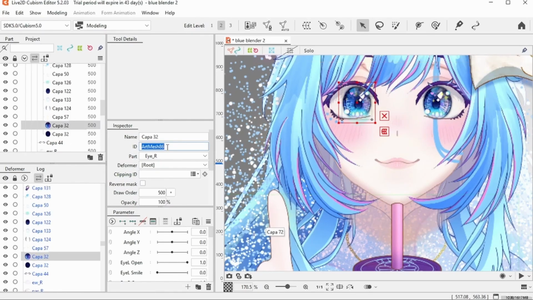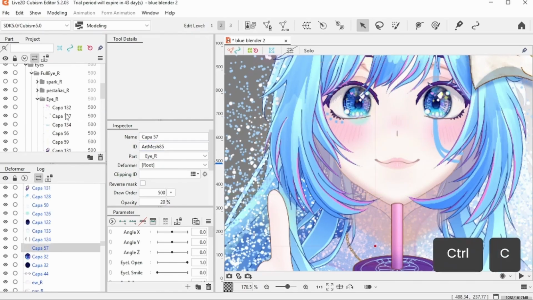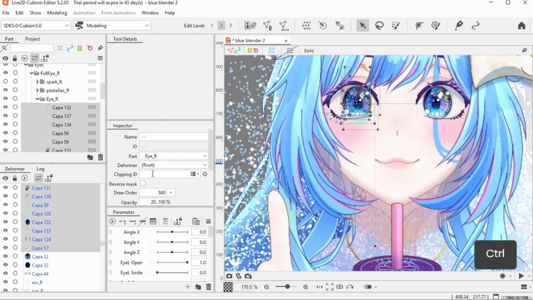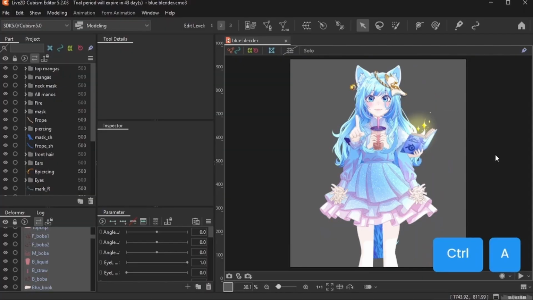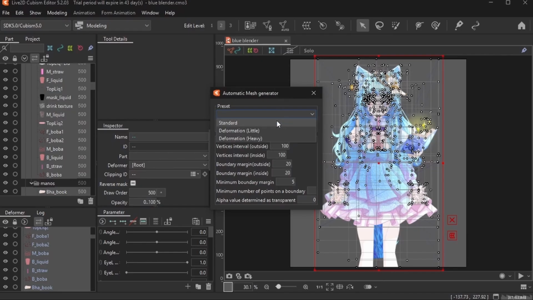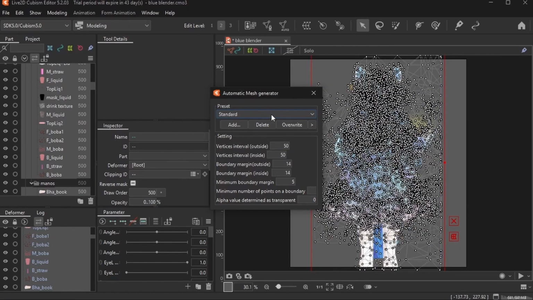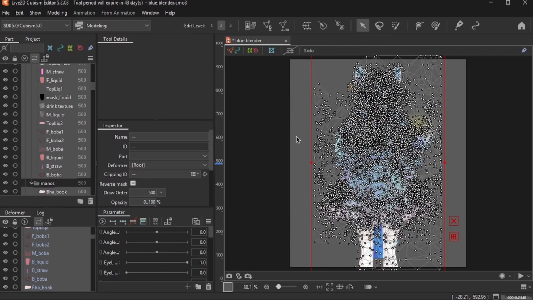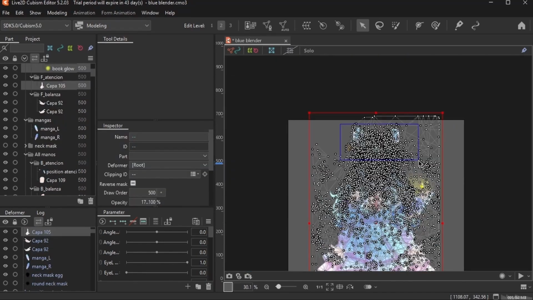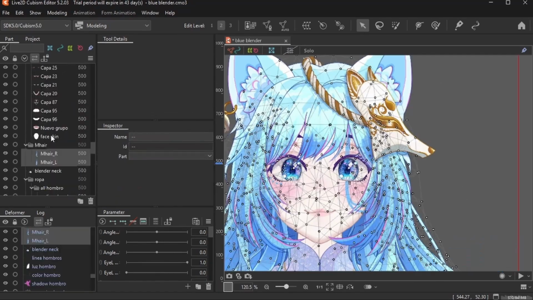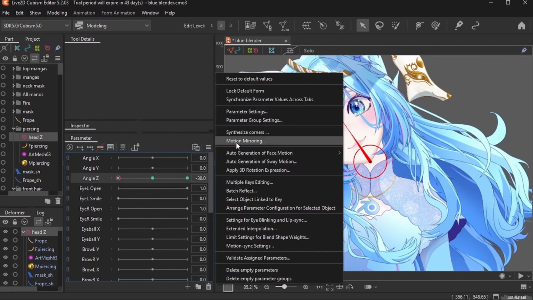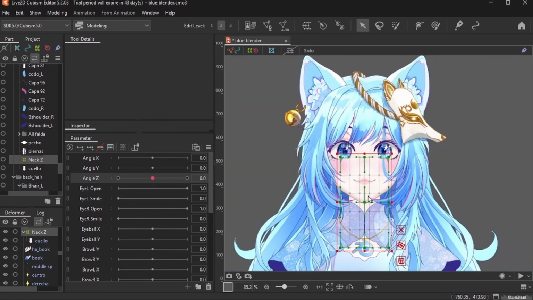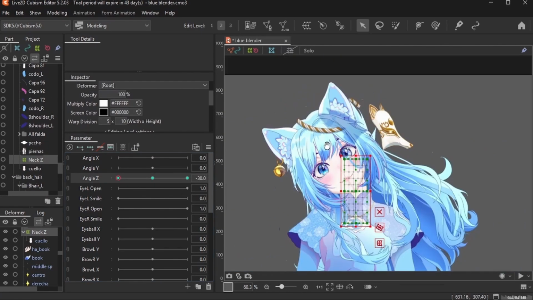I try holding Shift. It works! I can clip them in groups. Alright, automatic remesh. Well, that was easy. I started with the seed head angle, eye positions, eye physics, eye smile, then moved to the XY face angles.